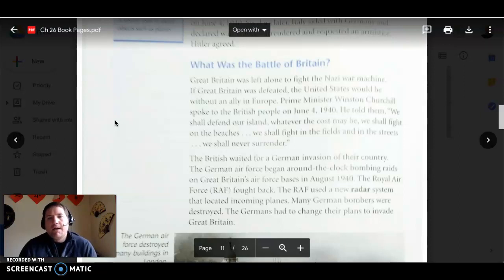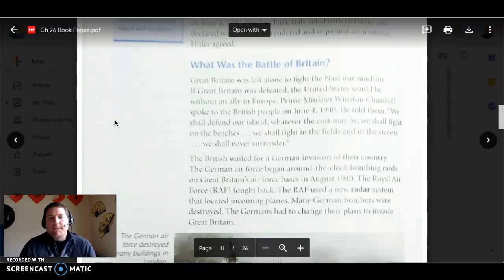All right, but the Prime Minister of Great Britain, Winston Churchill, was a change from the previous Prime Minister, Neville Chamberlain. And Winston Churchill was not afraid of Hitler, was not going to make Hitler happy, was not going to give in to Hitler's demands. Okay? So this change in leadership means, fight to the last man. We're not going to give in.